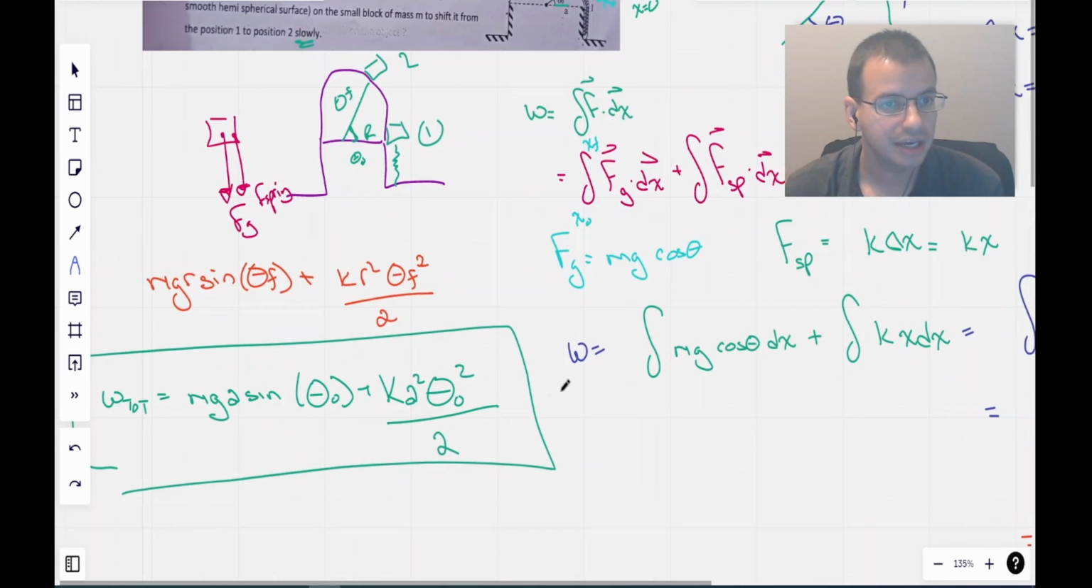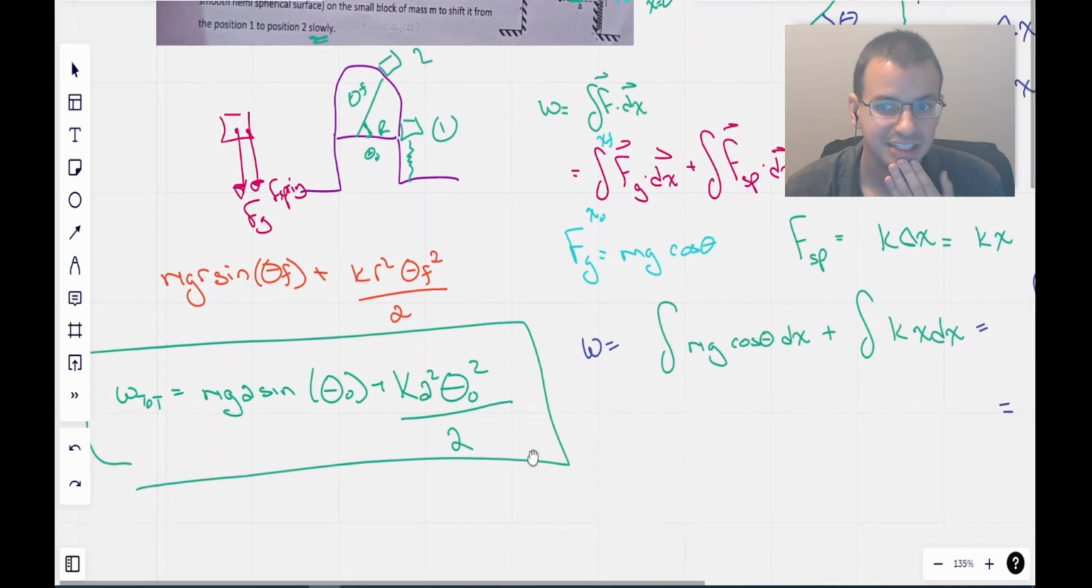So this problem is 90% set up. Once you understand how to set this up, it's not too bad.